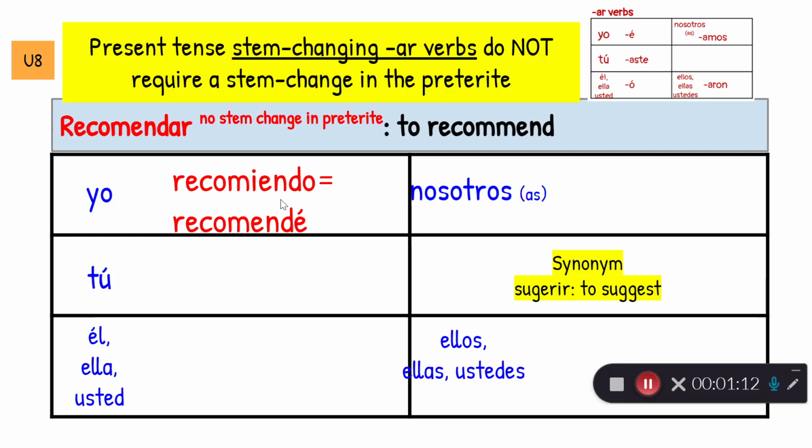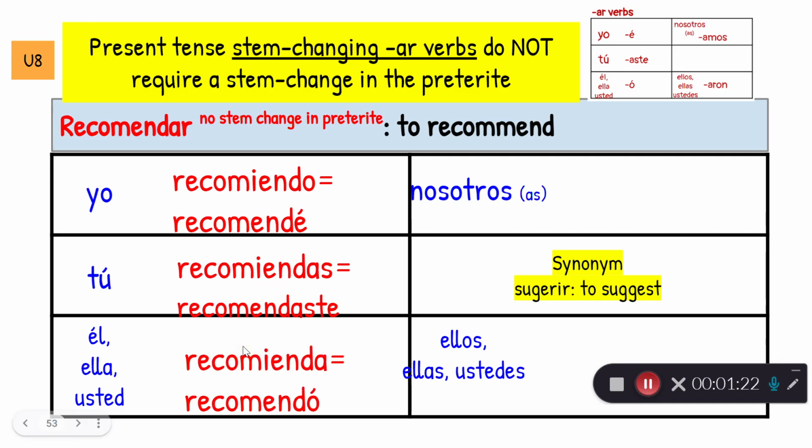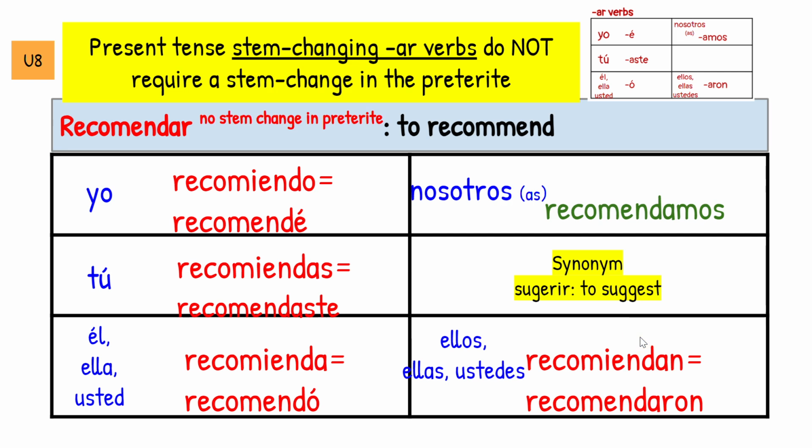Recomiendo, present tense, becomes recomendé, preterite. Recomiendas becomes recomendaste. Notice there's no stem change right there because it's an AR verb. Recomienda, recomendó. Of course, the nosotros form stays the same. And ellos, ellas, ustedes recomiendan become recomendaron.